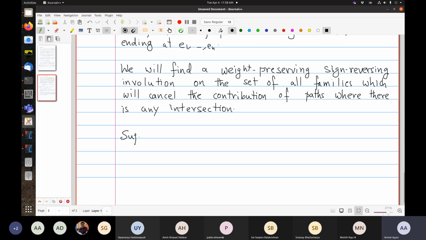So suppose A is the smallest integer such that PA has an intersection. So paths P1 up to PA minus 1 do not intersect with anybody. Okay, they don't talk to anybody.